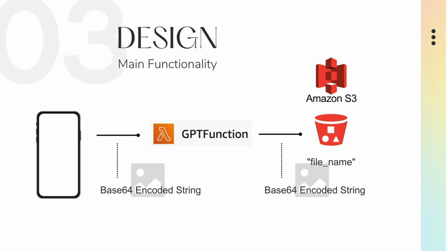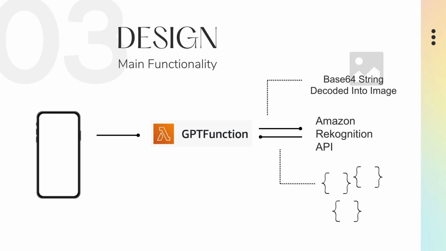Then, the GPT function sends the base64 string along with a unique file name and stores them in an Amazon S3 bucket. Then, the GPT function decodes the base64 string to turn it back into an image for the Amazon Rekognition API to process and analyze it. Amazon Rekognition API is a simple, easy-to-use API that can quickly analyze any image or video file that's stored in Amazon S3 provided by AWS. This process will return 3 tags that are considered the most significant in the image to be used in the next step.